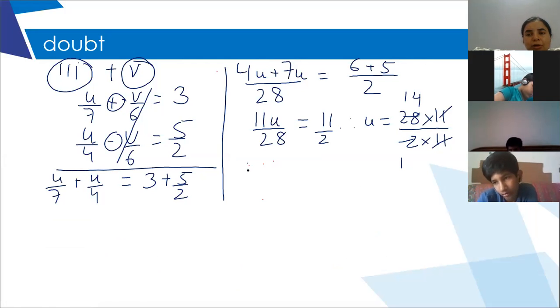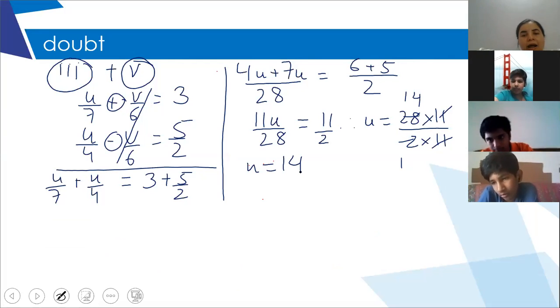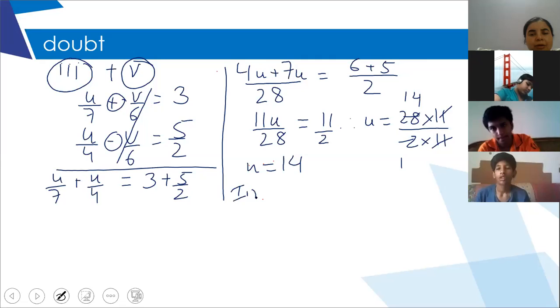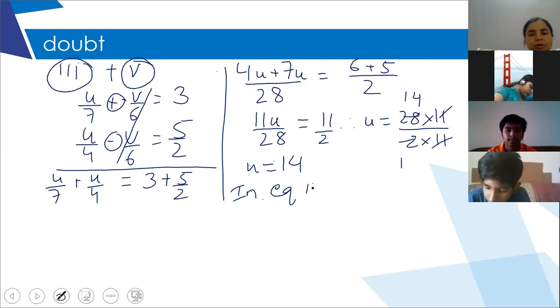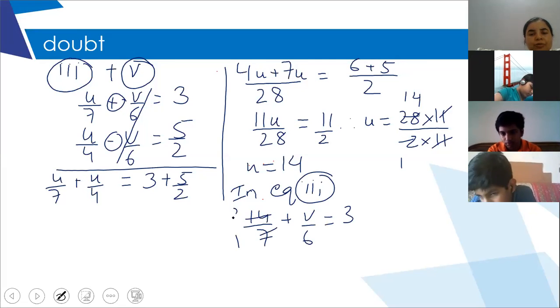Now u is equal to 14 I have got. Once I have got u, I will get the value of v by putting it in any of the equations which has u and v. So in equation 3, I'm going to put the value of u, which is 14 by 7 plus v by 6 is equal to 3, which is 2.